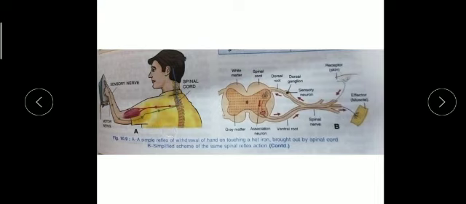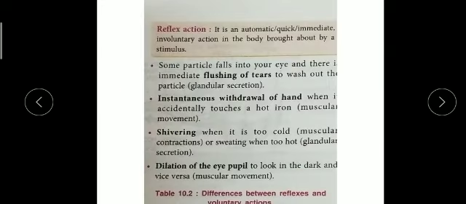You should know the sequence of the spinal cord, because sometimes in the exam they ask for the sequence. As I said, a few more examples: whenever a dust particle goes into our eyes, we immediately close our eyes, and tears start coming from the gland present in the eye. If we touch any hot object, we withdraw our hand immediately.